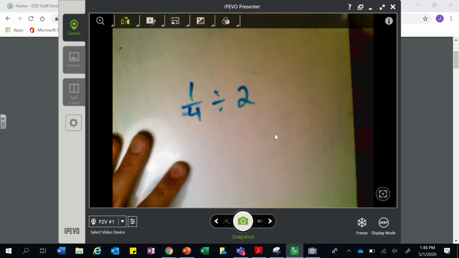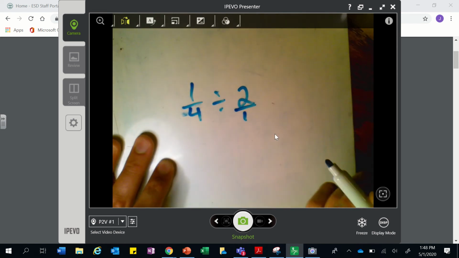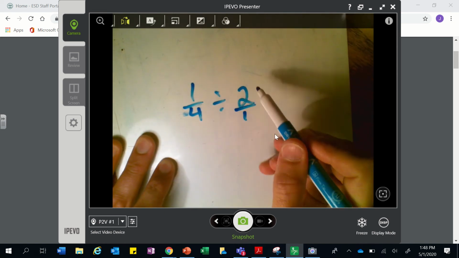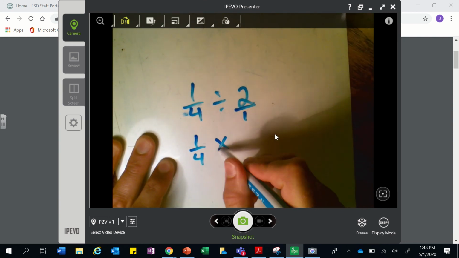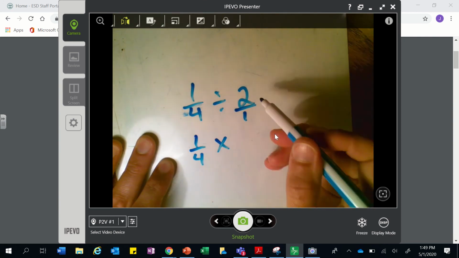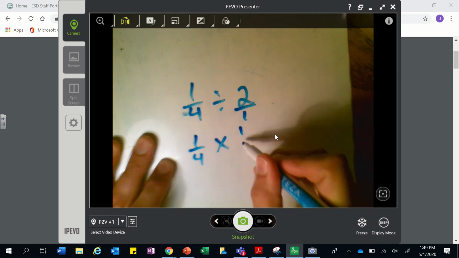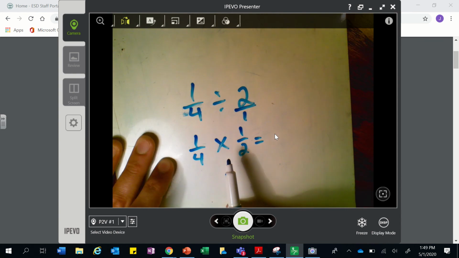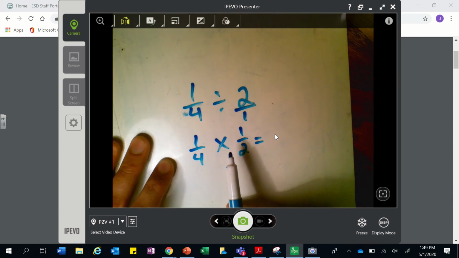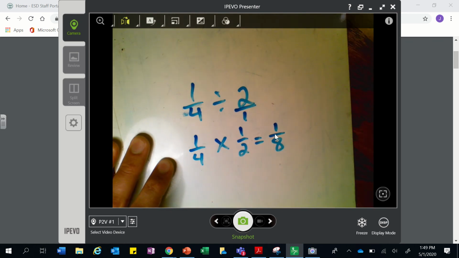Now, the first step to dividing fractions, if I recall, and I can do that flip method that we've talked about. So I can flip the sign, the opposite of division is multiplication. The flip or reciprocal of 2 over 1 is 1 over 2. And when we multiply, unlike addition and subtraction, we do the top and bottom. 1 times 1, 4 times 2, 1/8.